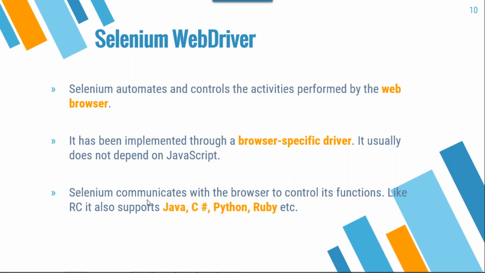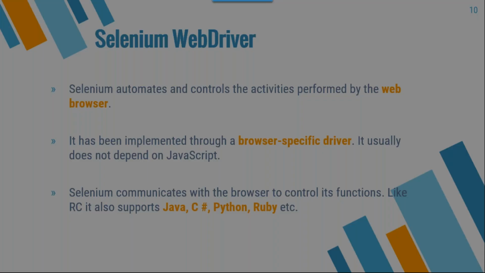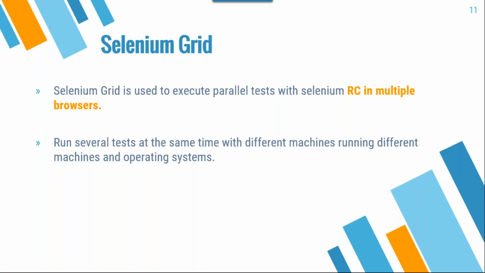Selenium communicates with the browser to control its functions. It supports languages like Java. If you are writing Java, it will support Java, C# with C#, Python with Python, Ruby with Ruby, or a different one. Most organizations, as I told you, will use Java or Python, whatever it may be, depending on your organization. But the concept will be the same. Click is click everywhere. In Python there is no special Python click, and in Java there is no Java click. Click is click anywhere.